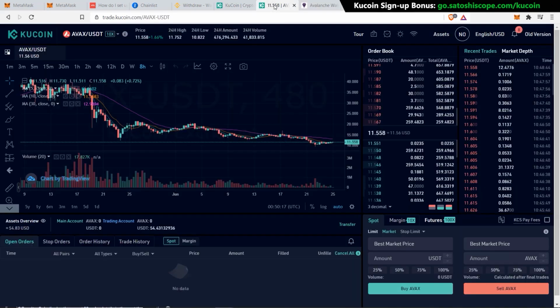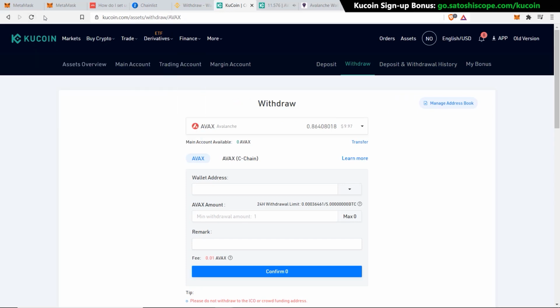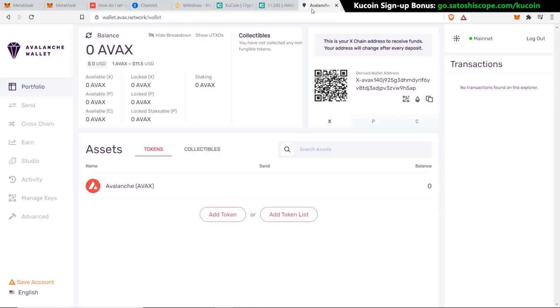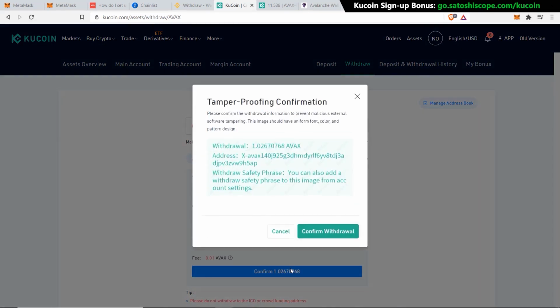So go back to Kucoin, and I'm going to buy around 1 AVAX worth of USDT again. Now we can go back to the withdrawal page and do the same steps again. But this time, I'll make sure to use the normal AVAX chain and not this AVAX C chain. And for the wallet address, I'll go to my Avalanche wallet and use this X chain wallet here and click on copy, go back to Kucoin and paste that X chain wallet address here. I'll select the max amount again and click confirm.